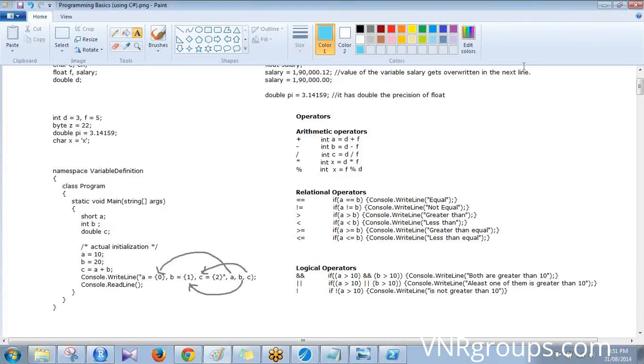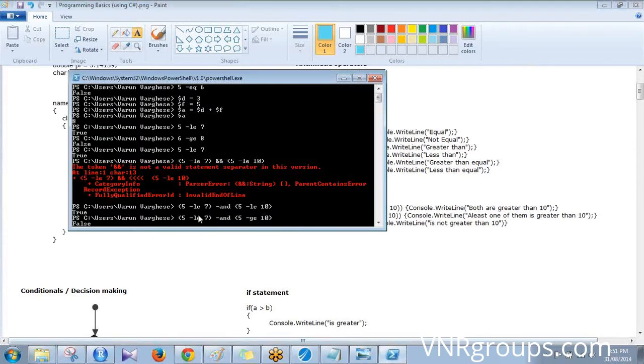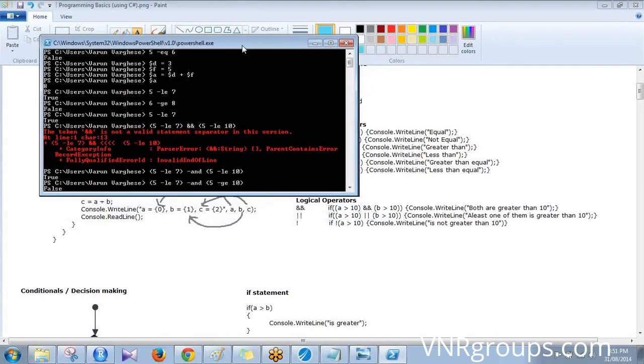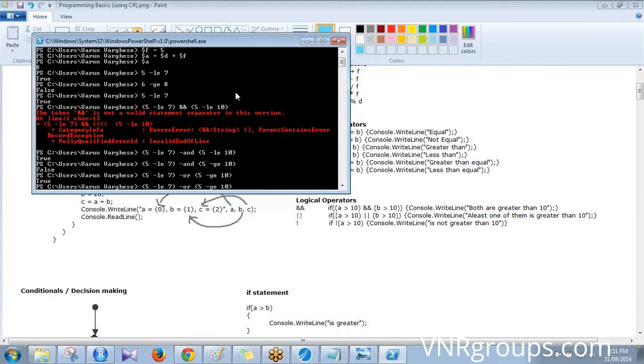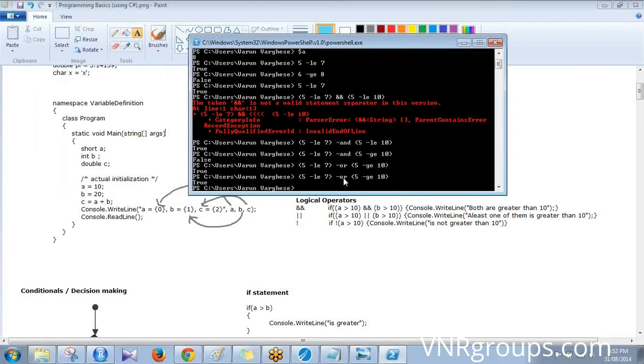Okay, getting back again. Now, like ampersand, we have OR, which is what you see now. In PowerShell we use hyphen OR, and in C# we have double pipe. And there is the not operator.